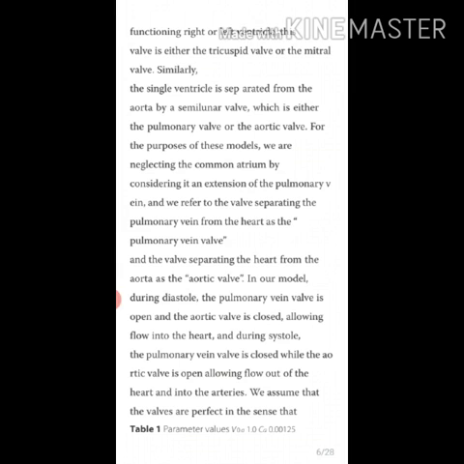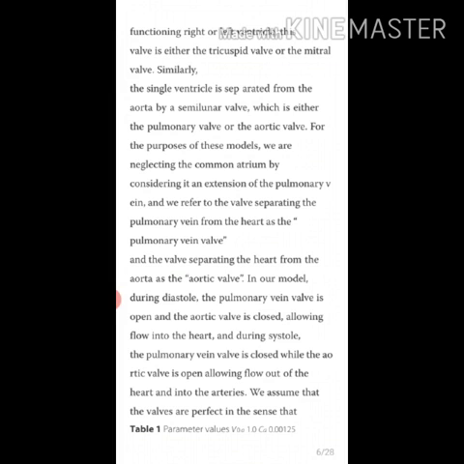Similarly, the single ventricle is separated from the aorta by a semilunar valve, which is either the pulmonary valve or the aortic valve. For the purpose of these models, we are neglecting the common atrium by considering it as an extension of the pulmonary vein, and we refer to the valve separating the pulmonary vein from the heart as the pulmonary vein valve, and the valve separating the heart from the aorta as the aorta valve.